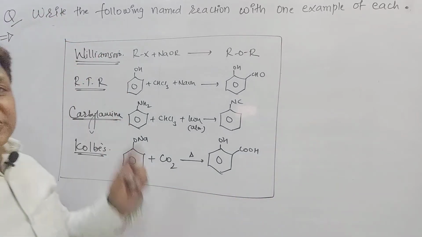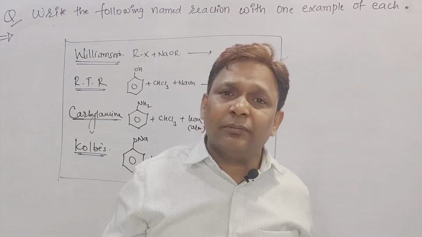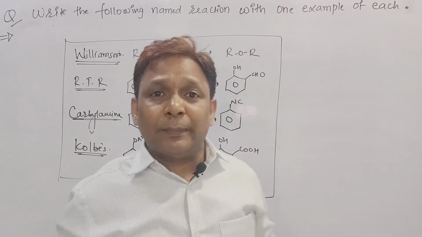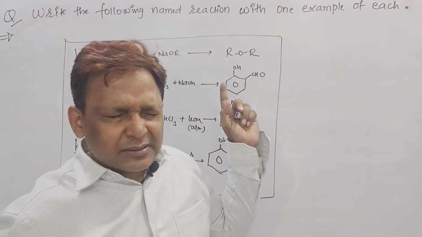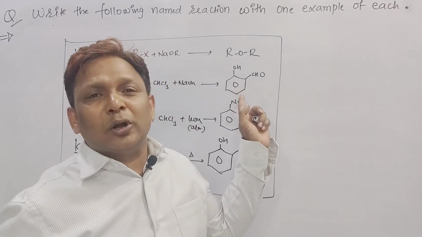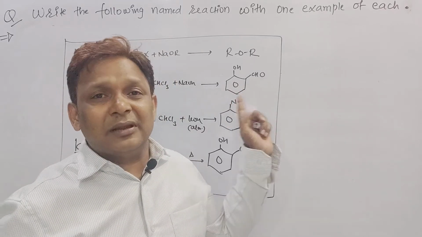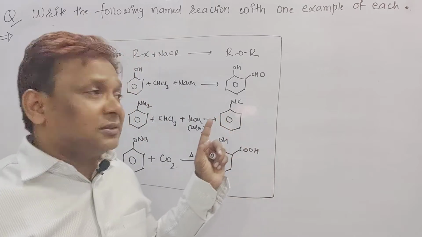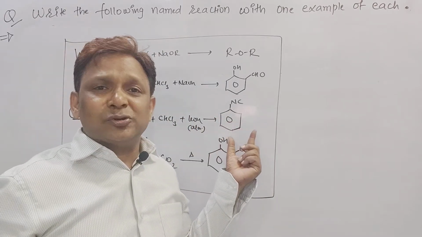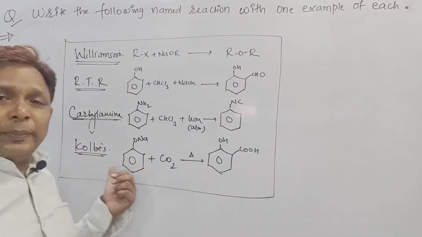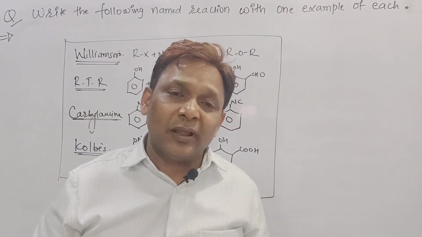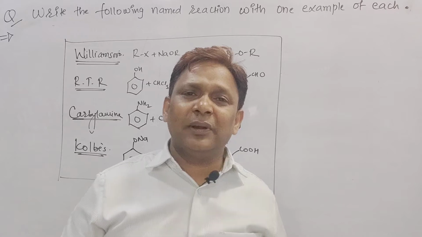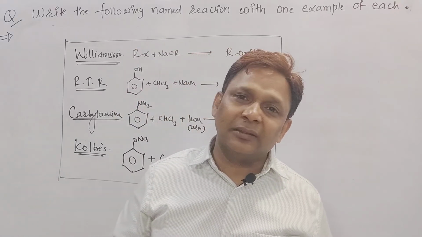Beta, Williamson means whenever they ask the Williamson, chalo repeat with me, beta. Williamson is a method to prepare ether. Sir, Reimer-Tiemann is a method used to prepare what, beta? Orthohydroxybenzaldehyde. Carbylamine reaction is a method used to prepare what, beta? Phenyl isocyanide. And Kolbe method is used to prepare what, sir? Orthohydroxybenzoic acid called salicylic acid. Right, beta? So this is the one more LAQ we did in the class.